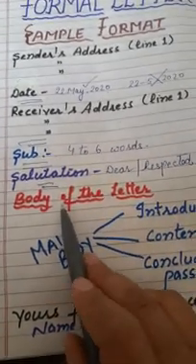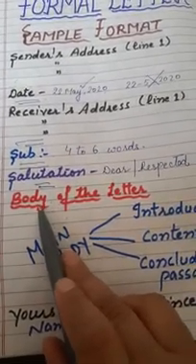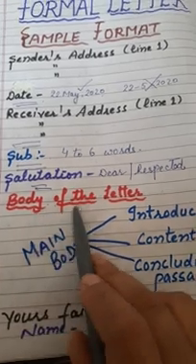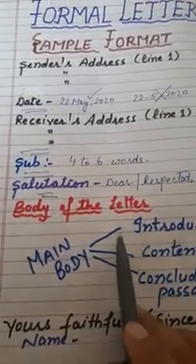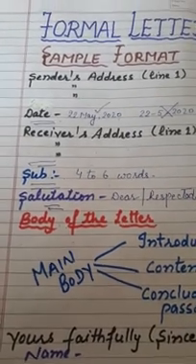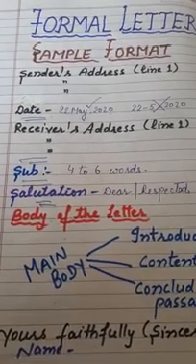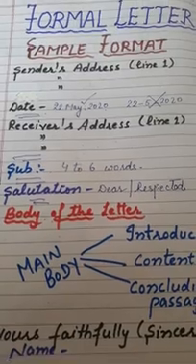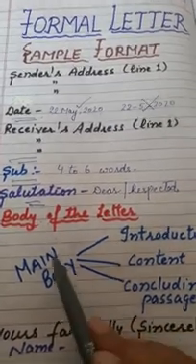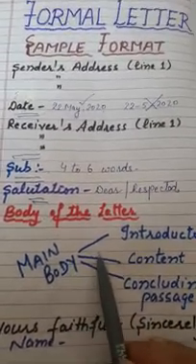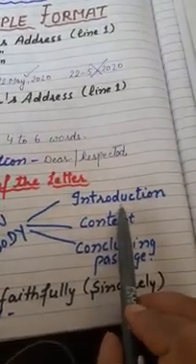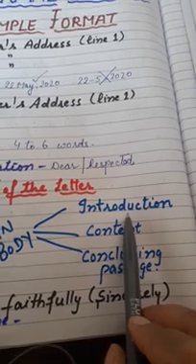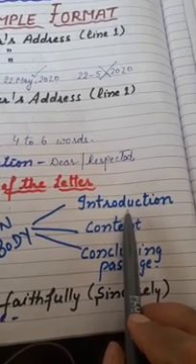Then the main part of the letter is the body of the letter. Body of the letter means you have to write the main content here on which you are writing the letter. Is that clear? And the main body has 3 parts. One is the introduction, where you have to talk about yourself: who you are and why you are writing this letter?